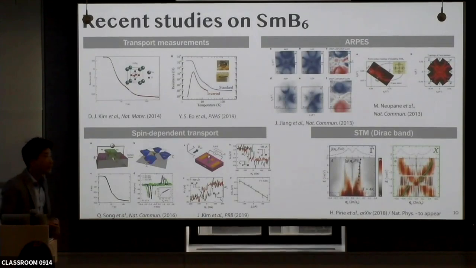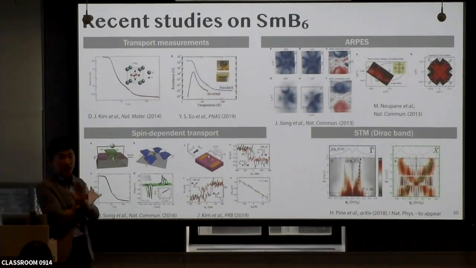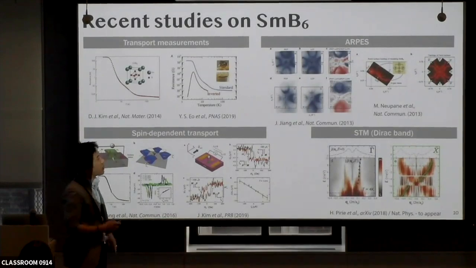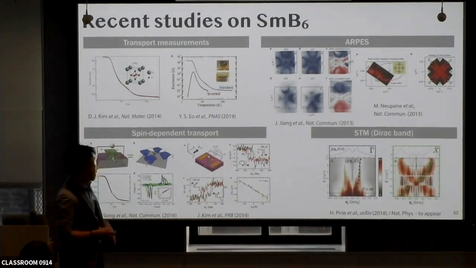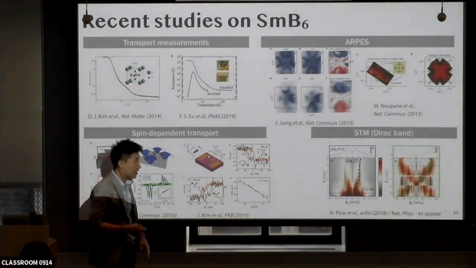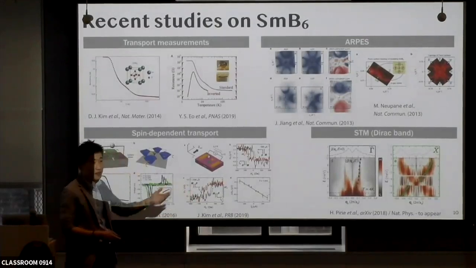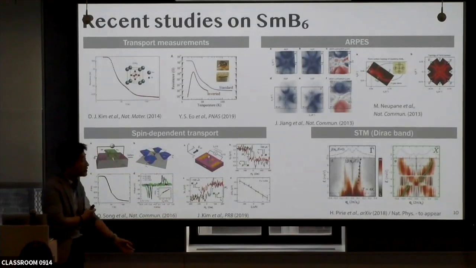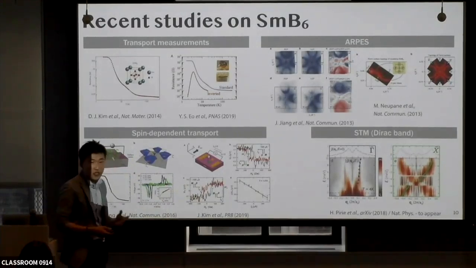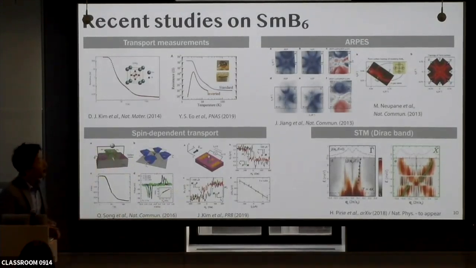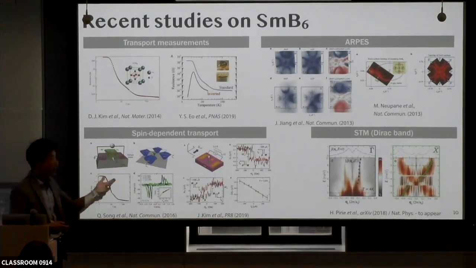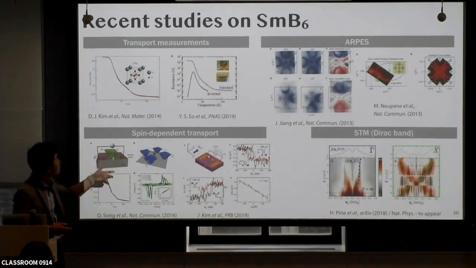There are several reports suggesting that samarium hexaboride is a topological insulator, from transport measurements to STM measurements. Simply, the Dirac-like dispersion structure has been proved by ARPES and STM measurements. Actually, I just realized that this result was just posted on arXiv but isn't published yet. It's going to be published in Nature Physics. And the spin-dependent structure has been demonstrated by spin ARPES and spin-dependent transport. If you are interested in such results, I recommend looking up these papers.